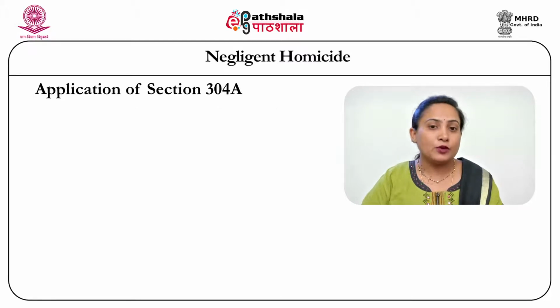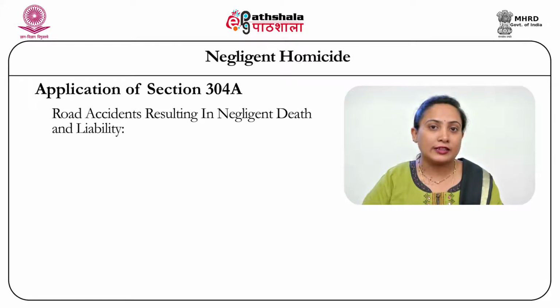Coming to the next issue of road accidents resulting in death and the possibility of applying this particular provision. Though this section can apply to road accidents resulting in death, yet the courts have narrowed down the application of this provision by reiterating that there is a need to prove mens rea in the form of negligence or recklessness or rashness, at least on the part of the accused.